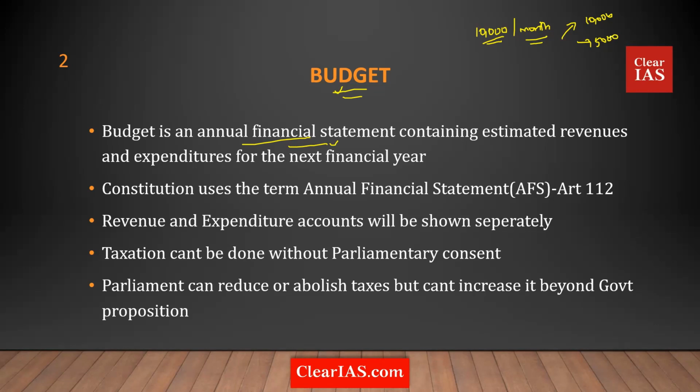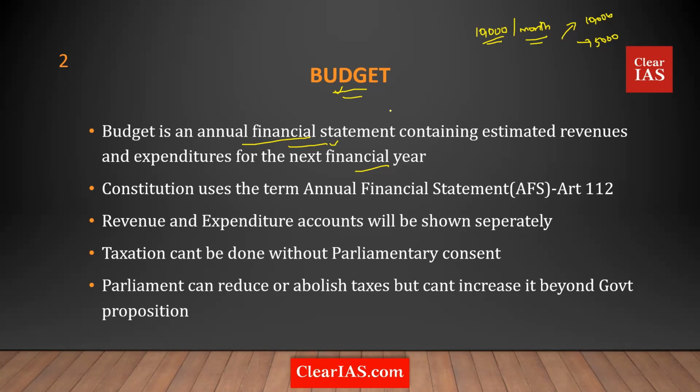Just like an individual does this budgeting, the government or the state also has to do something of this sort. The state will have an estimate of the revenue, the receipts, how much it is going to get over the next financial year. And the state will also have to see where all this money will be spent, under which heads. How much money is going to be given to the agriculture sector, how much to the industrial sector, and so on and so forth. This is the basic understanding or philosophy behind budgeting.